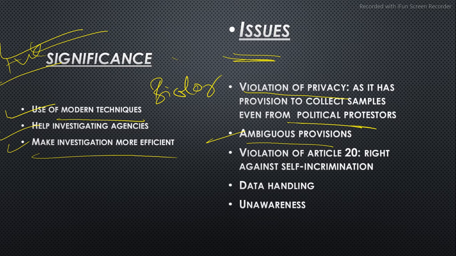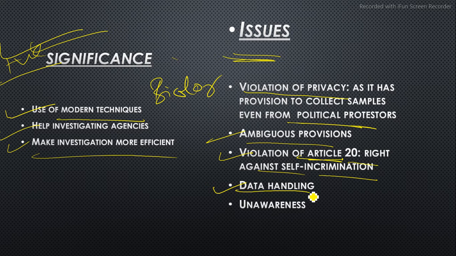The third is the violation of Article 20, which talks about the rights of prisoners. It says this is against Article 20 because the person himself or herself is liable to give evidence of the crime he or she has committed. There we have the right against self-incrimination, that no person shall be a witness against himself. So this can be violated.